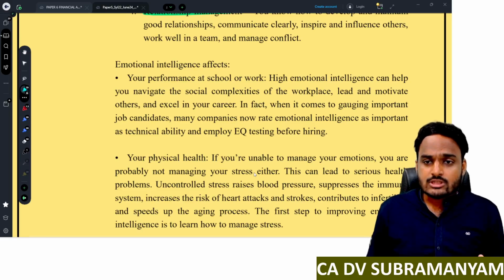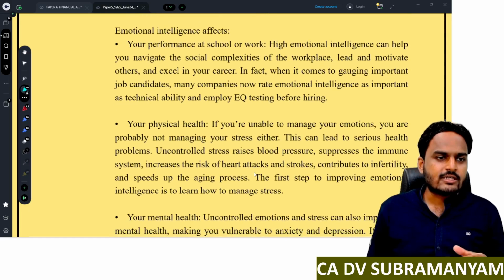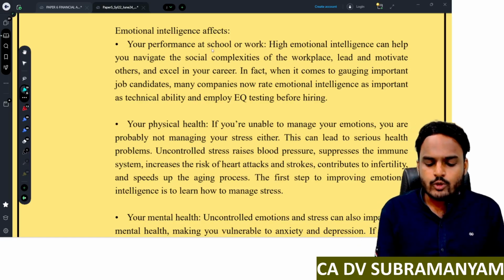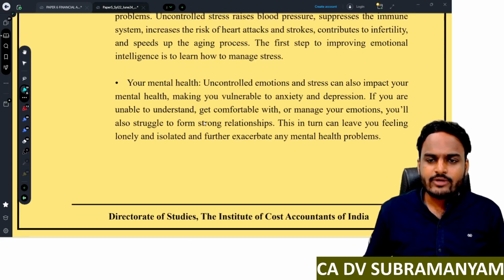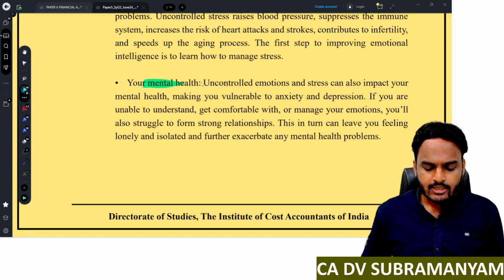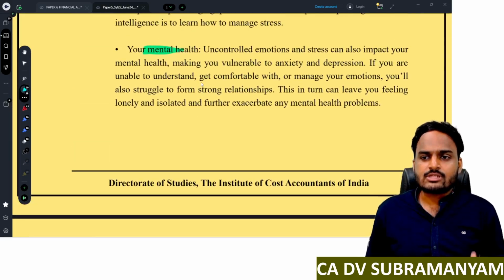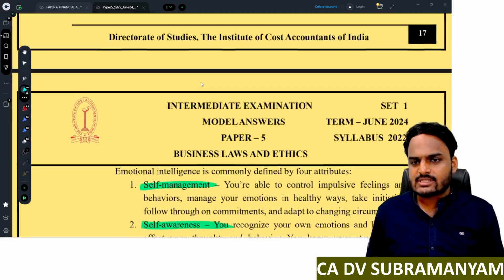If no emotional intelligence, if you are unable to control your emotions, then what are the disadvantages? How it is going to affect you at school or work, how it is going to affect your physical health, how it is going to affect your mental health. Next one, how it is going to affect the relationships. Like that you have to write all these points. So simply 7 points are there for 7 marks.